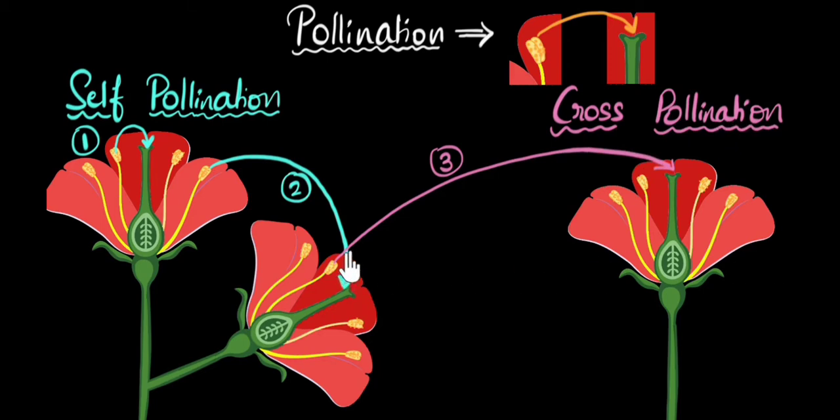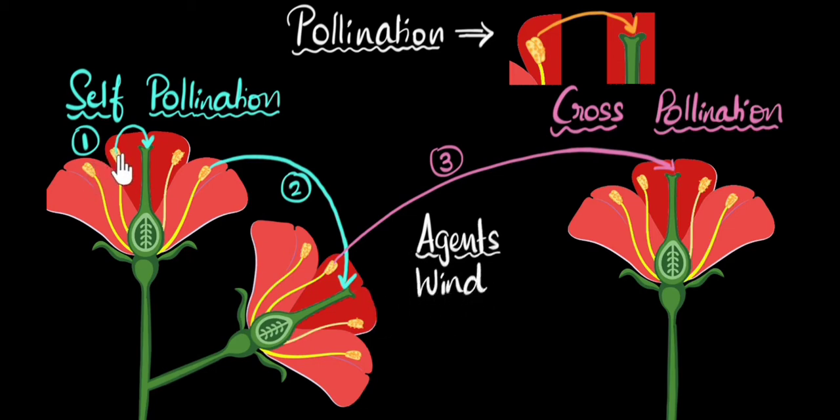Now you might say, cool, but how exactly does the pollination happen? How do the flowers take the pollen grains and transfer them to the stigma? They don't have any moving parts, do they? Well, that's a great question. Pollination depends on certain agents. Agents are basically things that help in pollination. One of the most common agents would be wind.